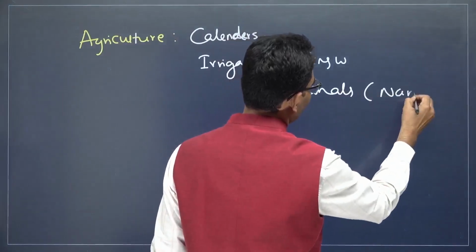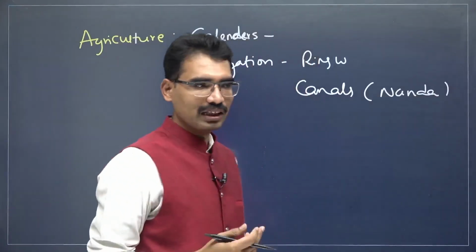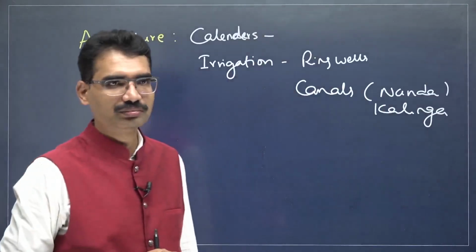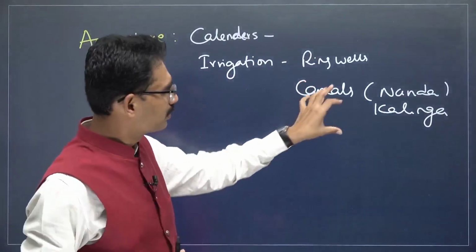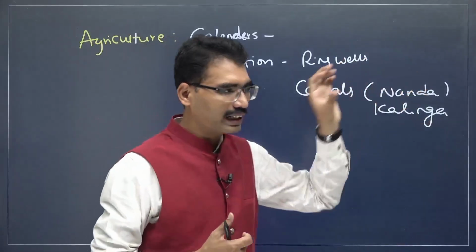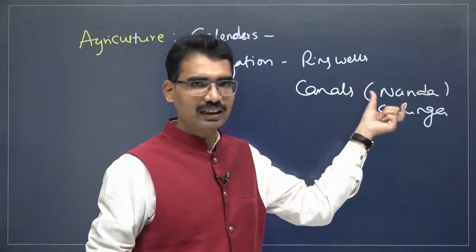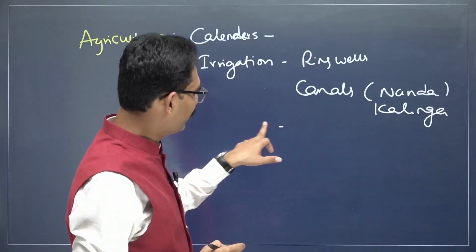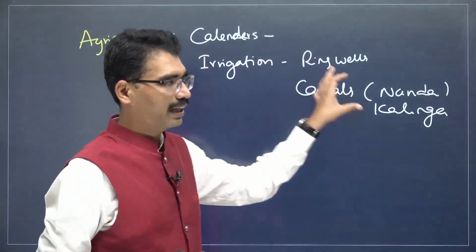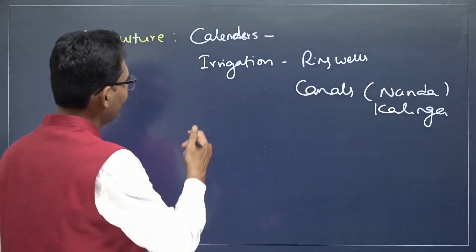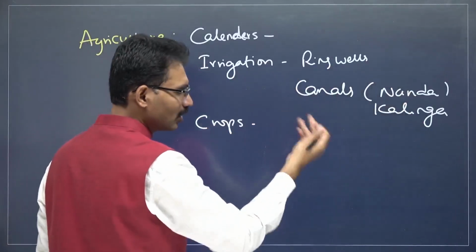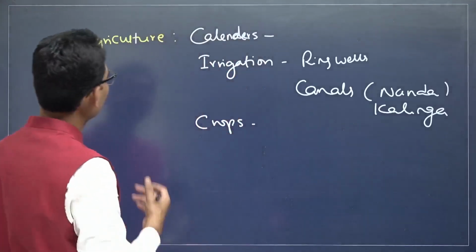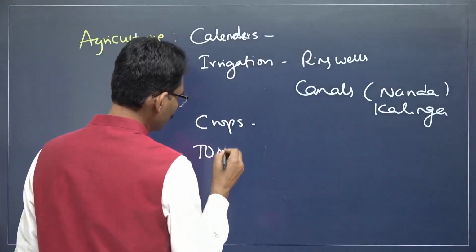For example, the Nanda dynasty created canals in the Kalinga region as well. In the Magadha region also, the Nanda dynasty were one of the earliest dynasties who showed interest towards canal irrigation. That is how, with wells, with canals, they had this kind of system. Now, when it comes to crops, they experimented with various crops like rice, wheat, barley, sugarcane, and so on. Crops also. Next one. What about the tools they used?